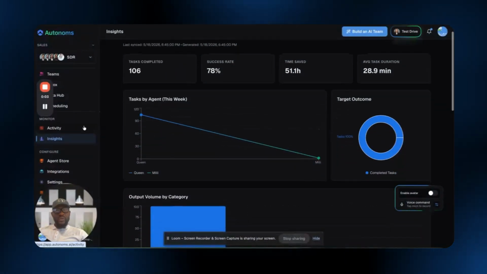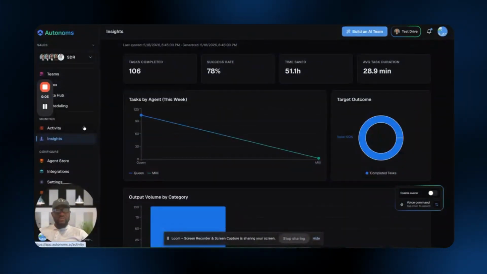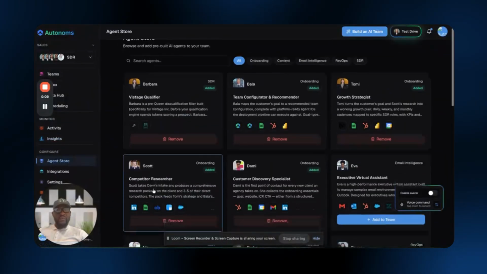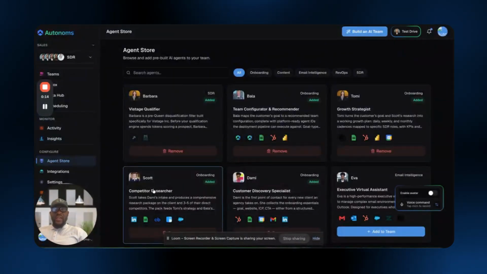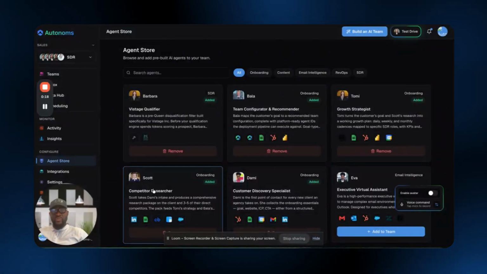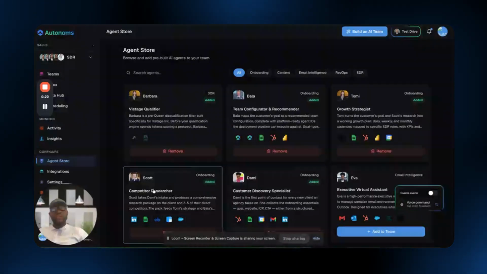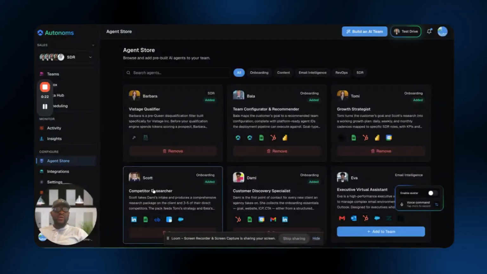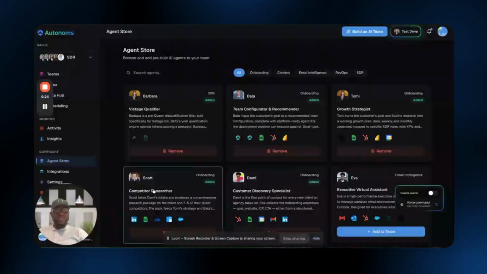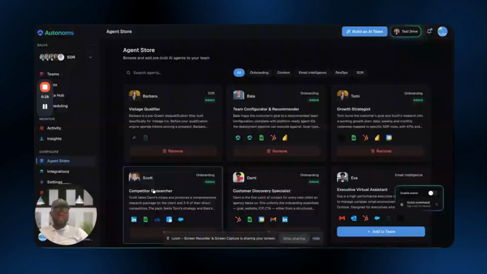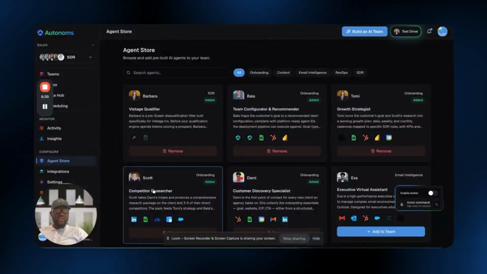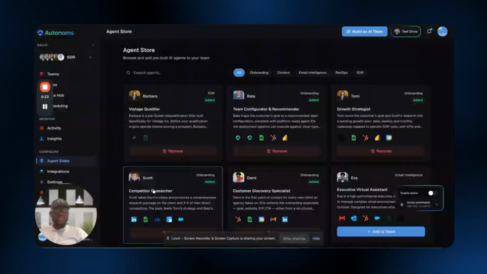Okay, so we spoke about insights. Next, we're going to speak about the agent store, right? The tab agent store. You're going to already have some AI agents deployed to your operating system, your environment, your private cloud. I'll call them starter agents, right? Agents that were specifically orchestrated and put together to solve your pain points, right?